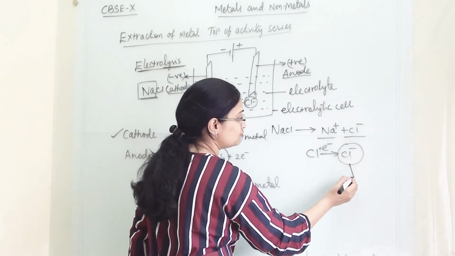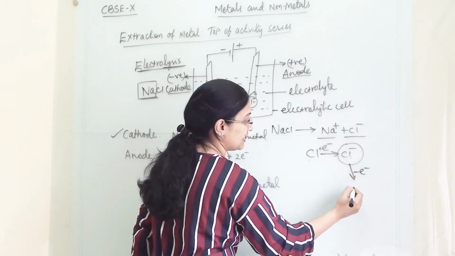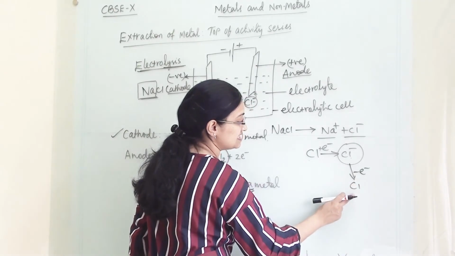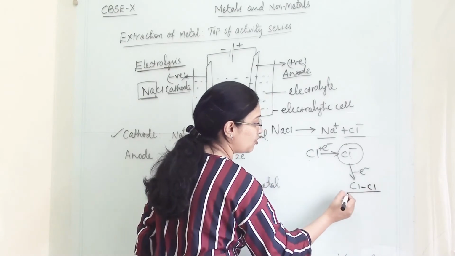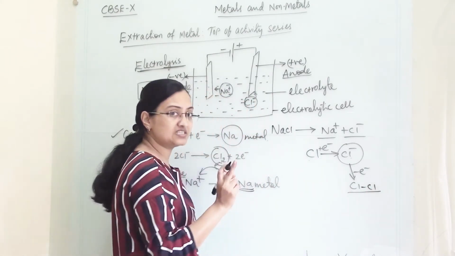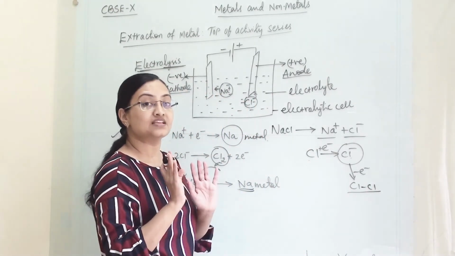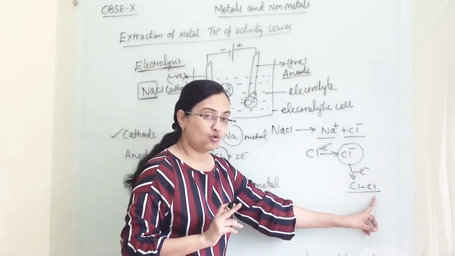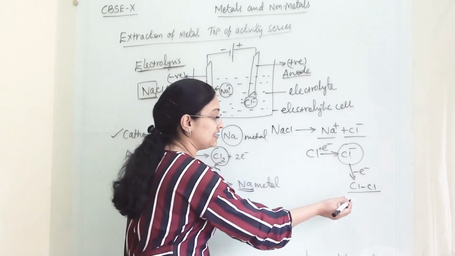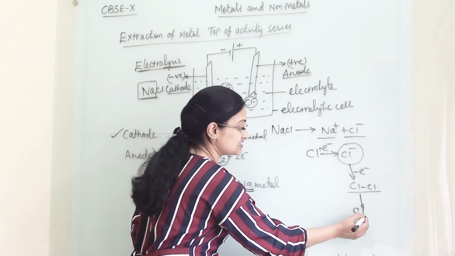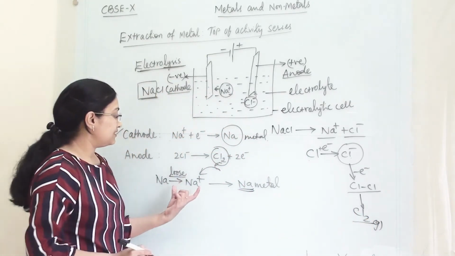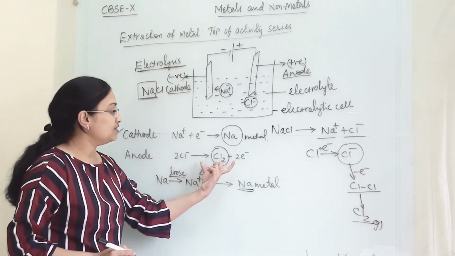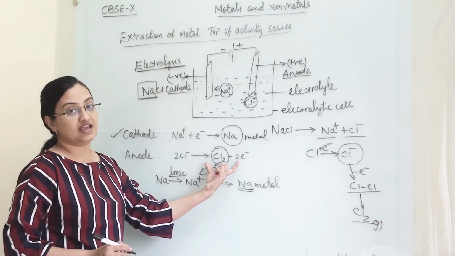So it has to lose one electron and again become Cl, and this Cl will form a covalent bond with another Cl, because one Cl atom is not stable. So it will form a covalent bond with another Cl and we will get Cl2 as a gas. So at the anode we will get chlorine gas.